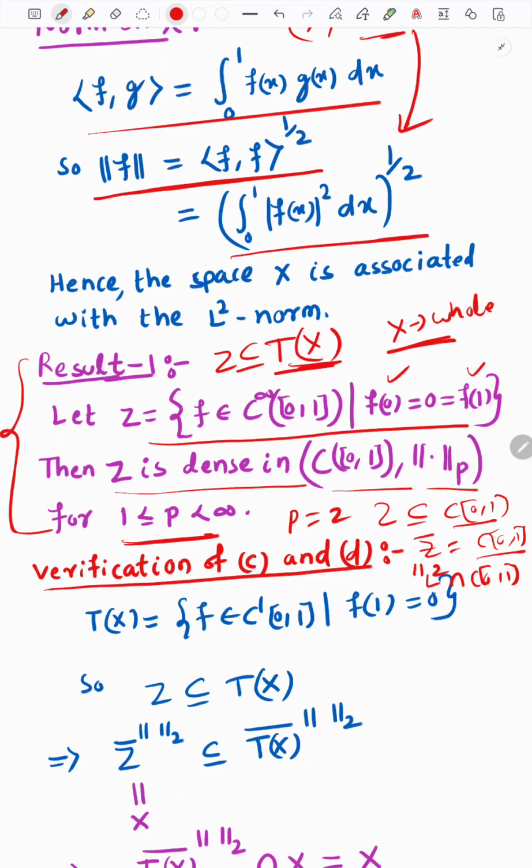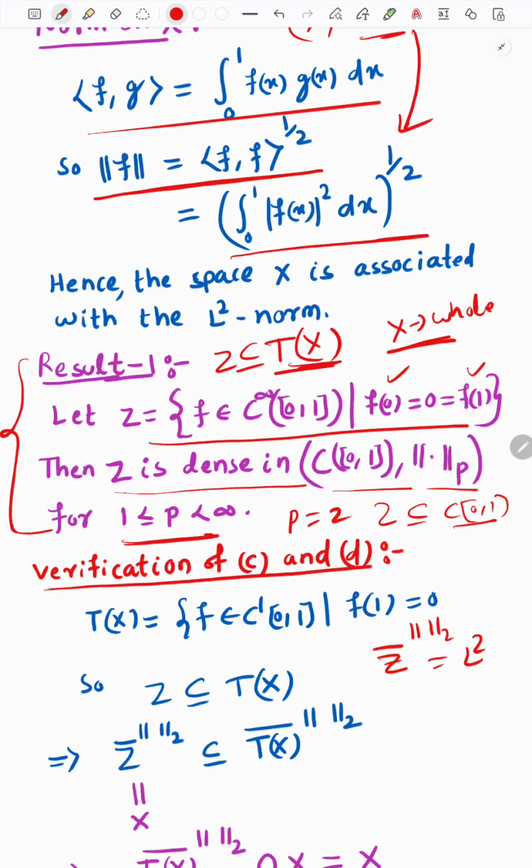Keep in mind, do not confuse that. Maybe those who know that C infinity functions are dense in the space L2 will be confused. To avoid the confusion, I am emphasizing that here the whole space is X. If you calculate the actual closure of Z with respect to the L2 norm, it gives the whole space L2.